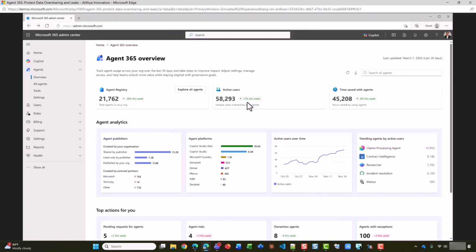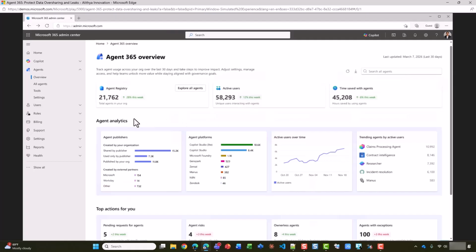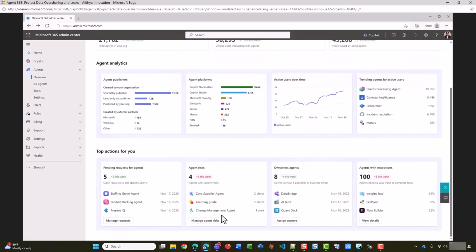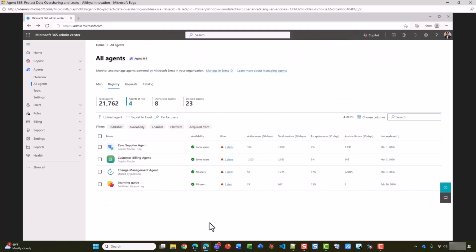First, as an IT admin, I can observe AI-driven data risks for agents. I'll go ahead and select Manage Agent Risks. Observability is essential and a good starting point for everything. Here I can see a list of all agents, but more importantly, let's look at the agents in my organization that have been flagged as risky.